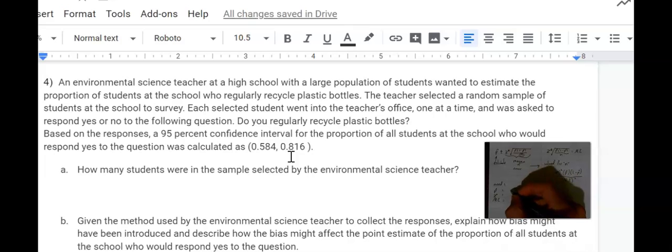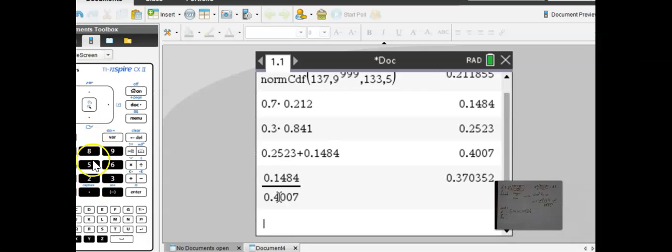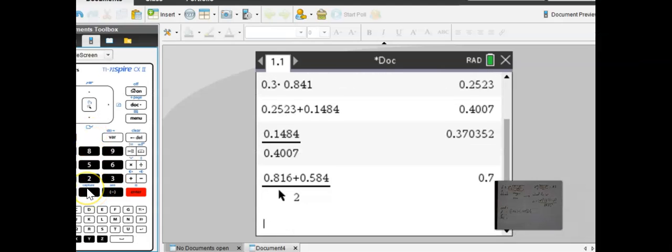So 0.816 plus 0.584, and I know I overuse parentheses, and then divided by 2 would give us halfway between. So we get our calculator out, and there we go. Halfway between equals 0.7.